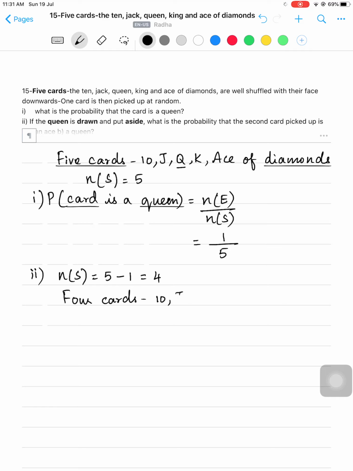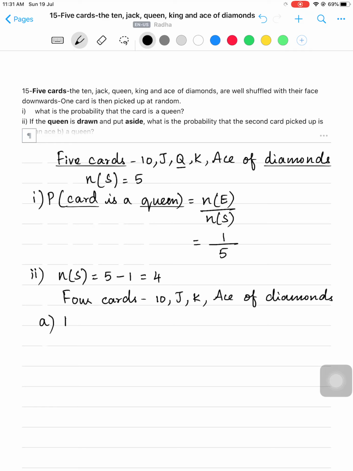10, jack, queen has been removed. So king and ace of diamond. So these are the 4 cards which are available now. In this case, now what is the probability that the second card picked up is an ace?